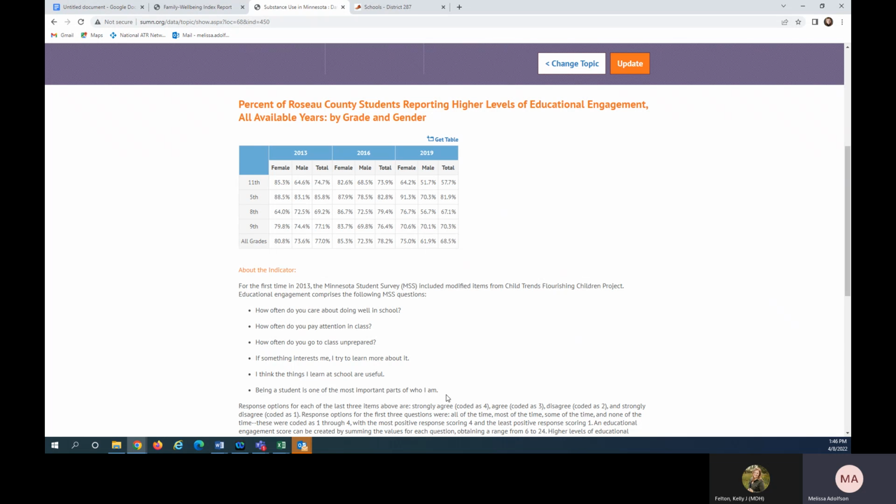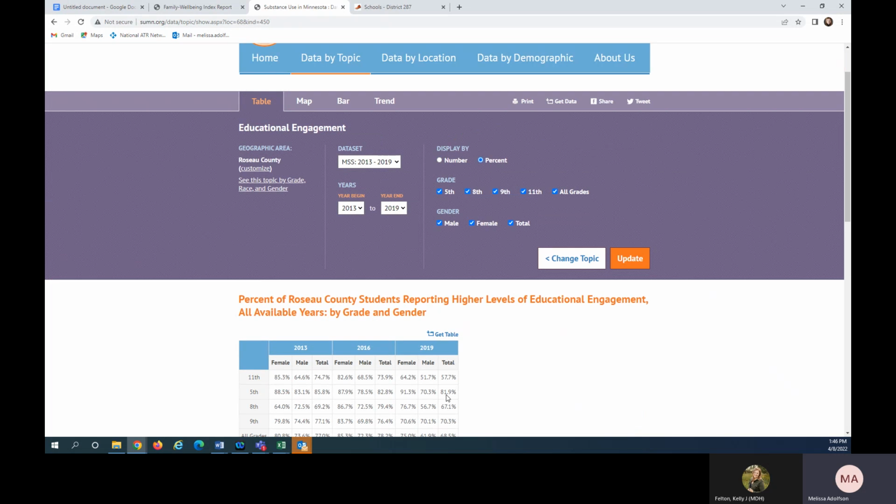So again, on the MDE portal, you're going to be able to find the individual percentages for how often students care about doing well in school, how often they pay attention in class. Whereas the percentages here show you an overall encompassing measure of educational engagement.